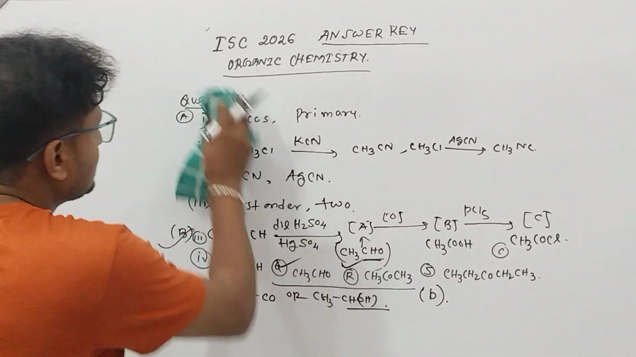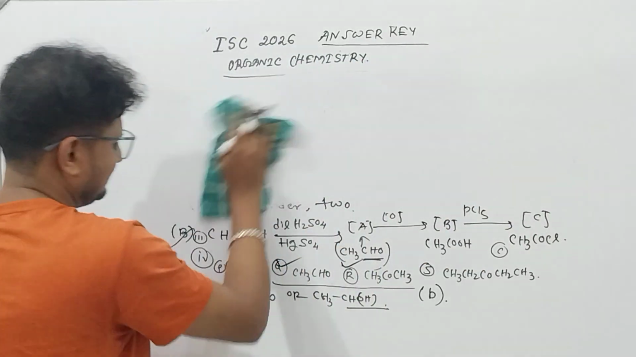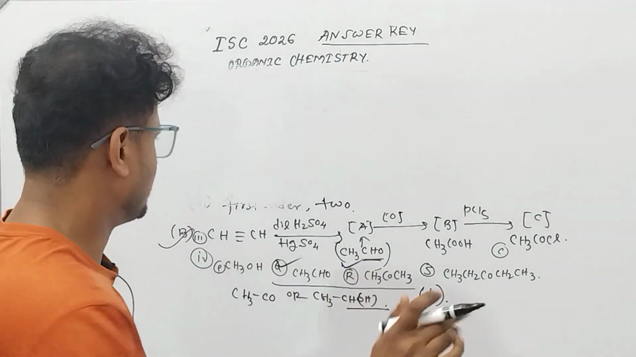the fifth one. The fifth one is also from the organic chemistry. It is from the biomolecules. It is the easiest one.